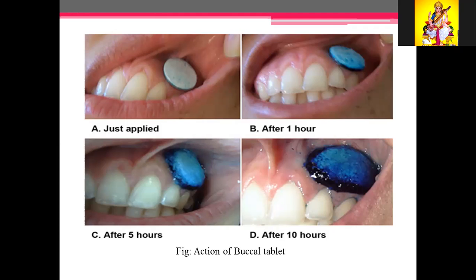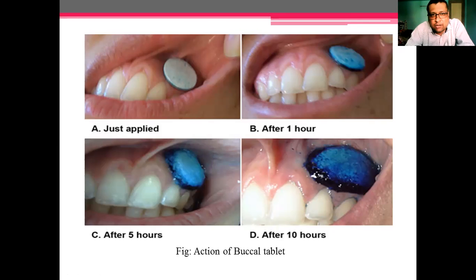In the market, only buccal films are available, buccal adhesive devices, but it is a part of novel drug delivery, so scientists can work on that. It is also one alternative for those who chew tobacco. For that purpose it is also helpful.